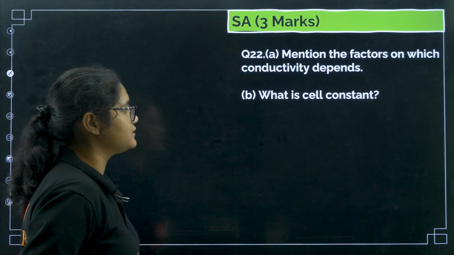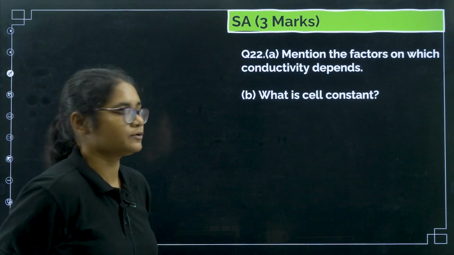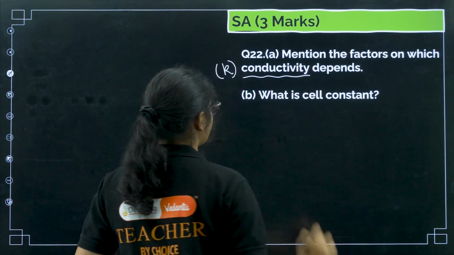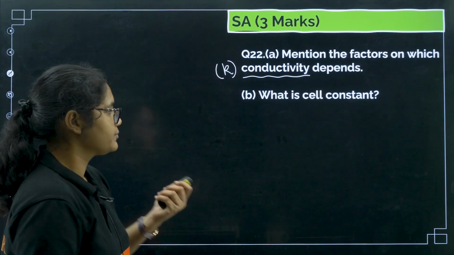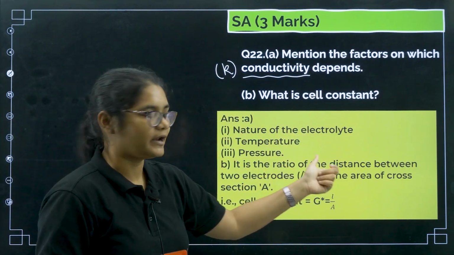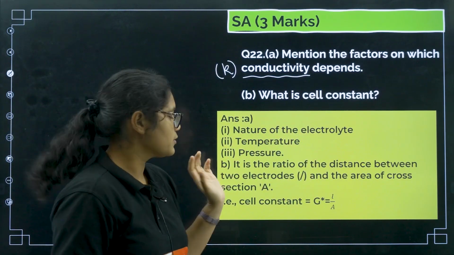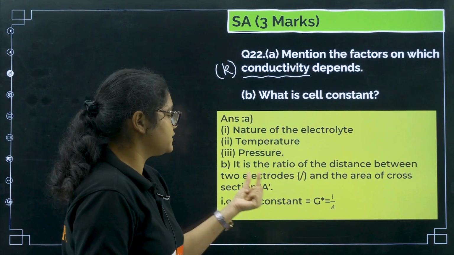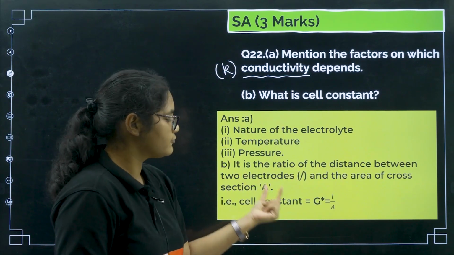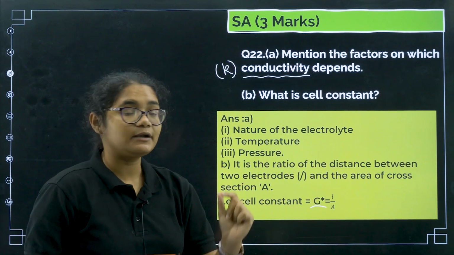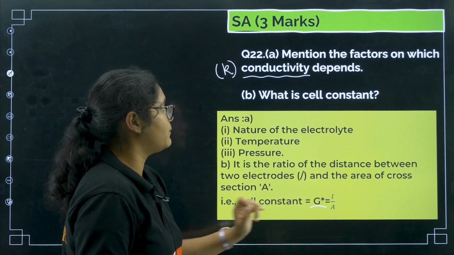Next, mention the factors on which the conductivity depends. Conductivity depends on the nature of the electrolyte, temperature and pressure. Next, what is cell constant? It is the ratio of the distance between the two electrodes L and the area of cross section A. Cell constant is represented by G star and it is equal to L by A.